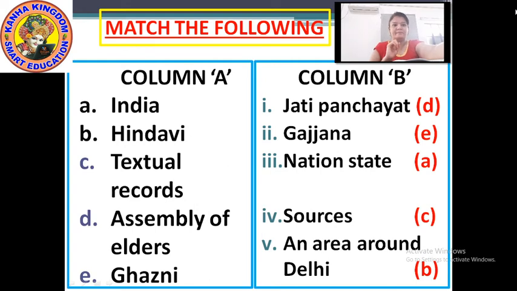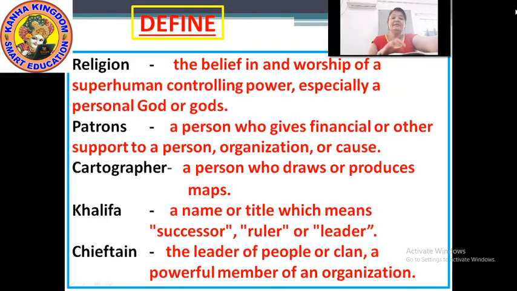The first define is religion. Okay, what is the definition of it?